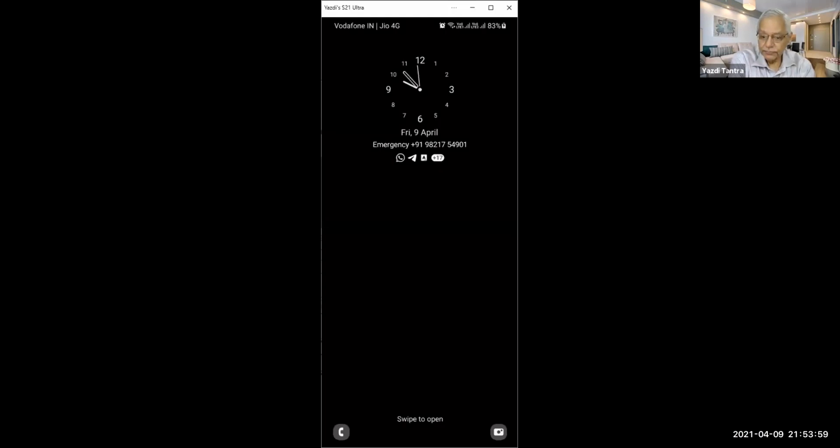Now we go to a couple of apps. I will have to share my mobile screen. Everybody can see my mobile screen? Yes, I'll take it to a different screen and yes, you are able to see my mobile screen.